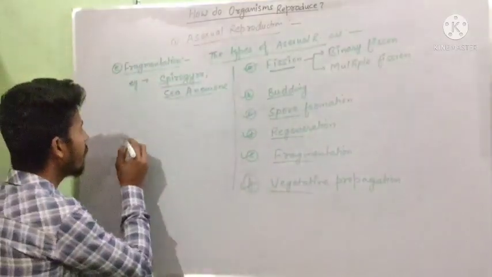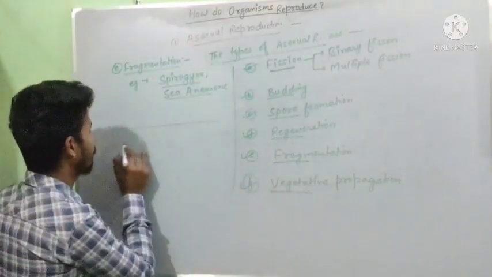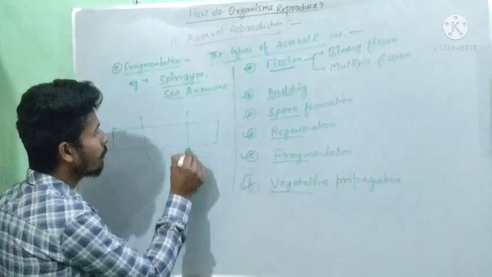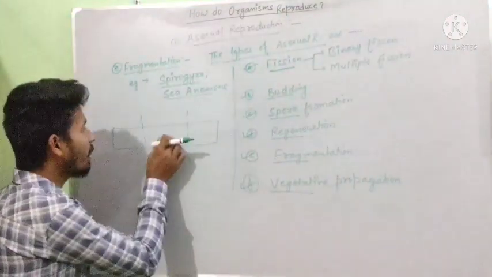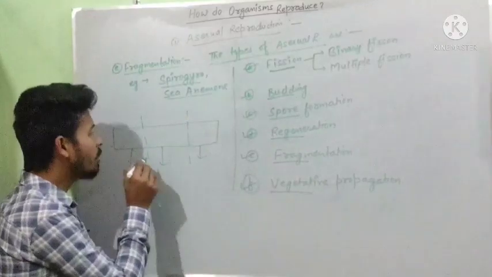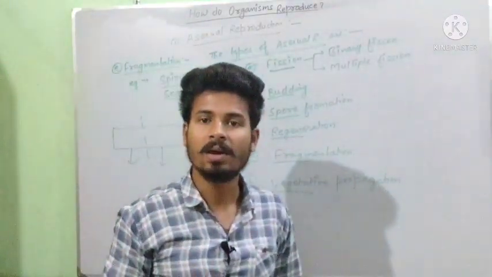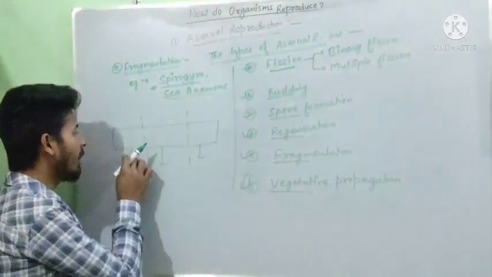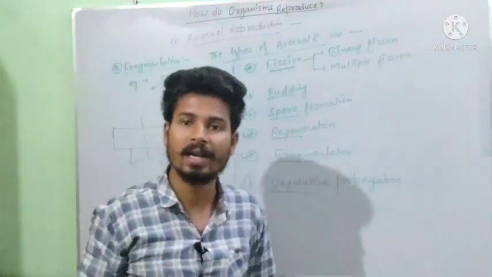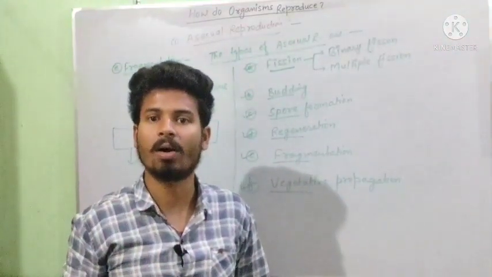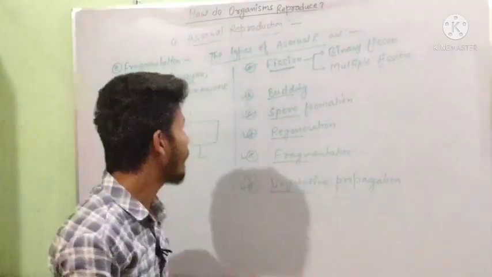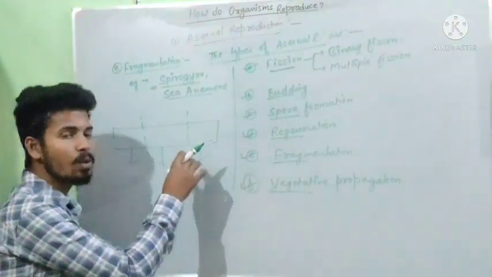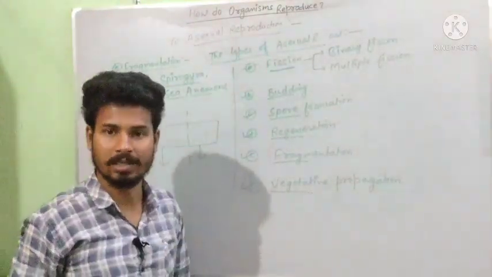That is, under both processes, the organism divides into 2 to 3 parts, and each part further makes a real organism. If Spirogyra is dividing, then it will form another Spirogyra, and each Spirogyra will be the exact or actual one. And this method is similar to the regeneration method. In the regeneration method the same process also takes place.